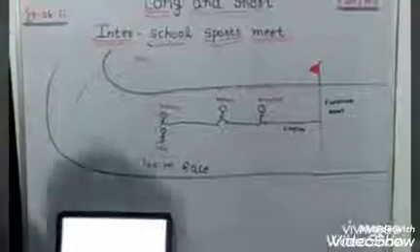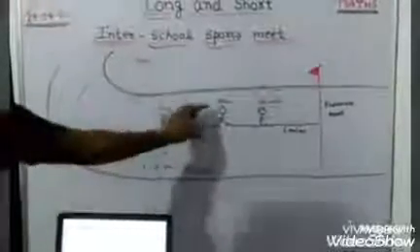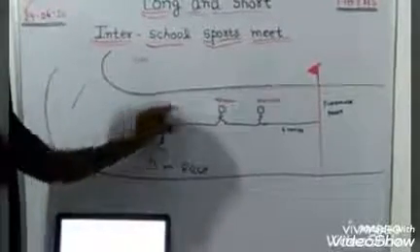Now, some questions are asked in your Math Magic book related to this race, so we will see.